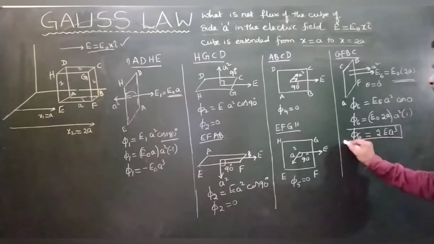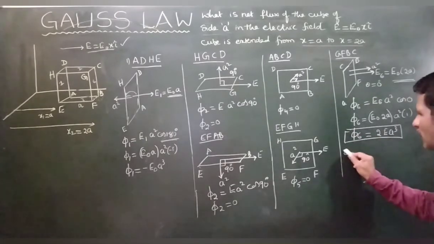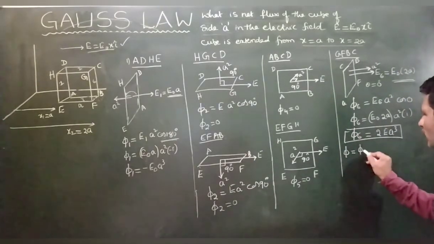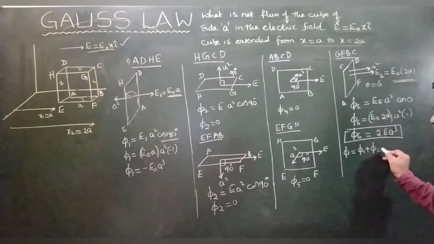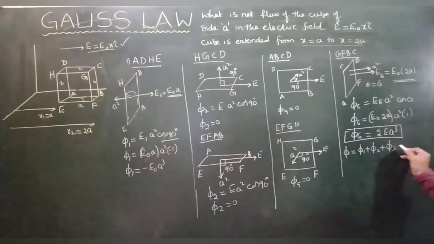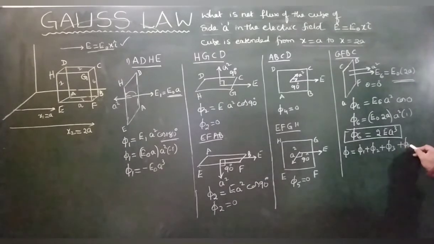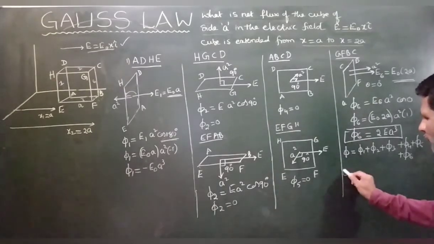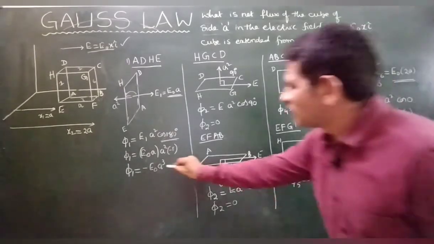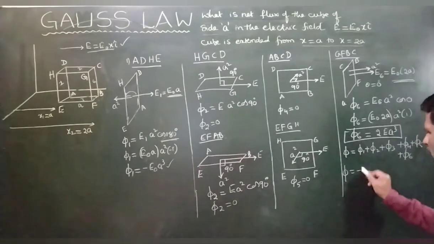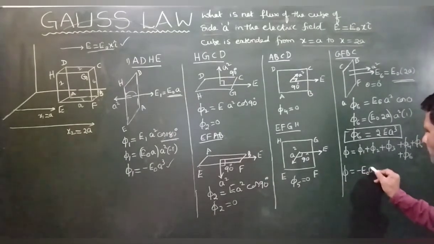So how much will the total flux be? Phi equals phi 1 plus phi 2 plus phi 3, phi 4, phi 5 and phi 6. Phi 1 is minus E naught a cube.